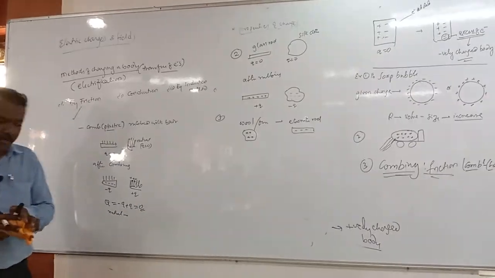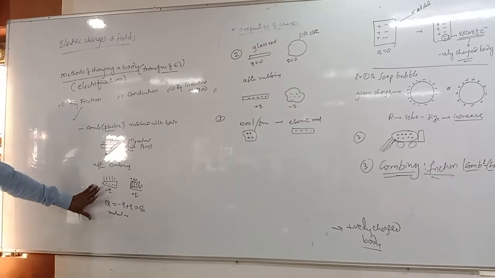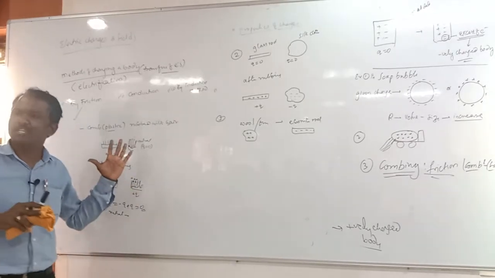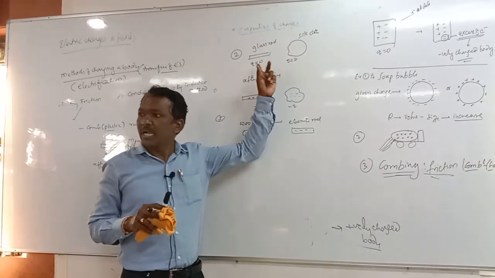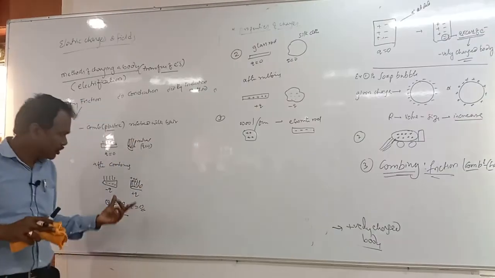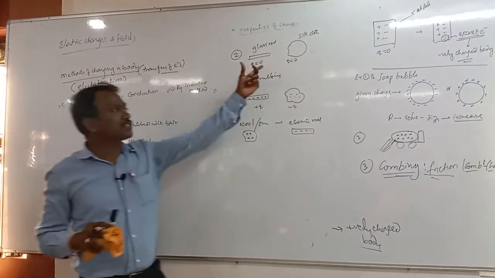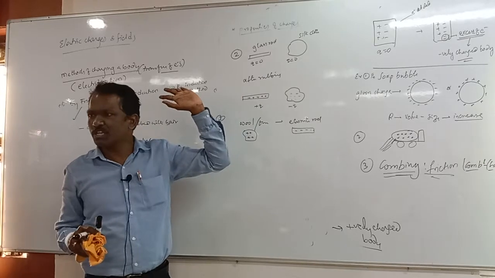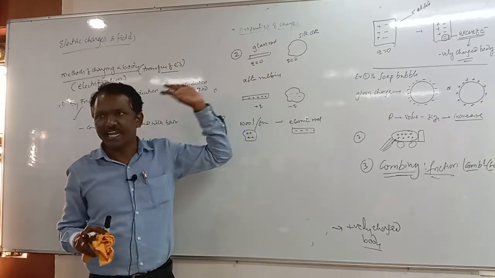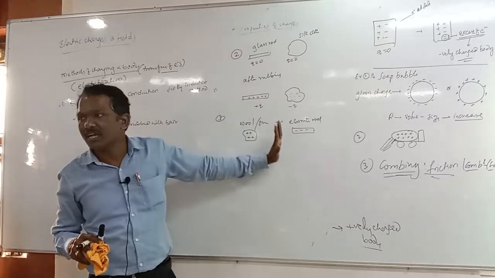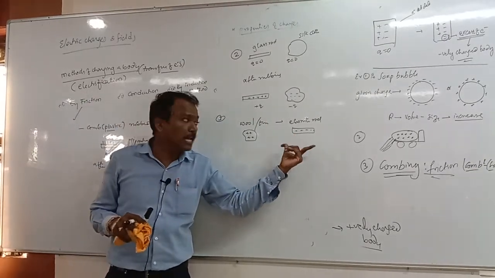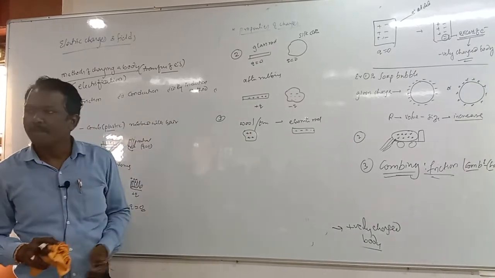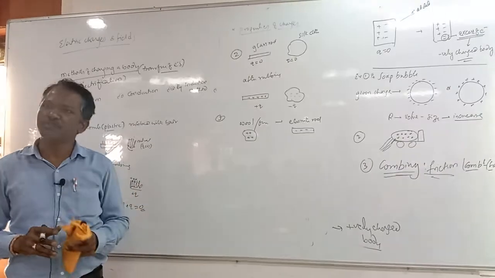So due to the friction, the plastic comb gets negatively charged and dry hair gets positively charged. Glass rod, if rubbed with silk cloth, gets positively charged and silk cloth gets negatively charged. Similarly, wool or fur rubbed with ebonite: ebonite rod gets negatively charged and wool or fur gets positively charged.